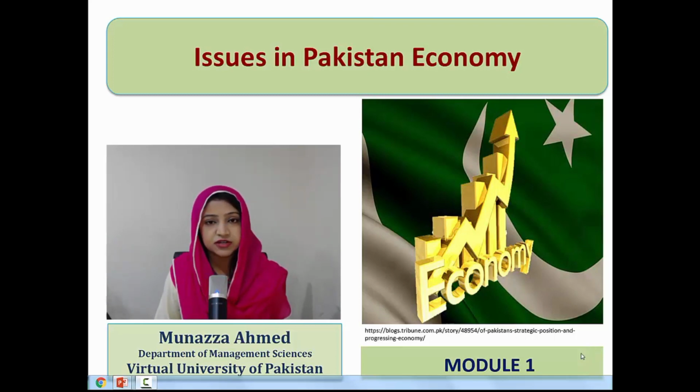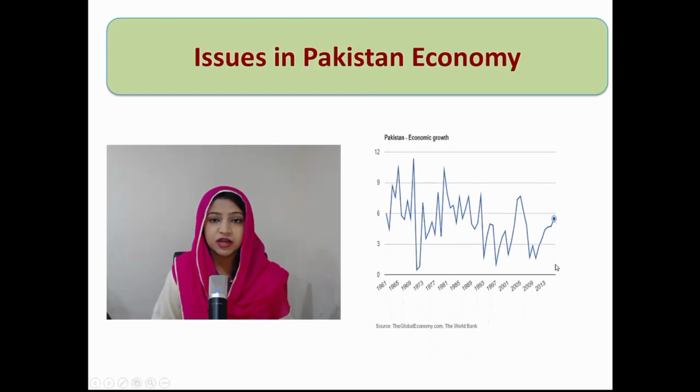So at the time of independence, Pakistan's per capita income was $100 only, and now it is around $1,600. So this one indicator shows positive sign that Pakistan economy has continuous growth and development history. But if we compare economic performance of the country over the time period, that remains very volatile.